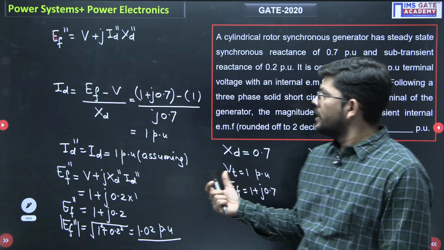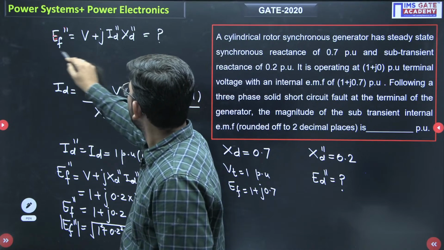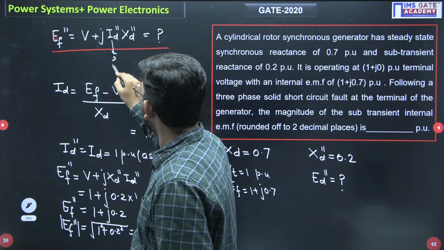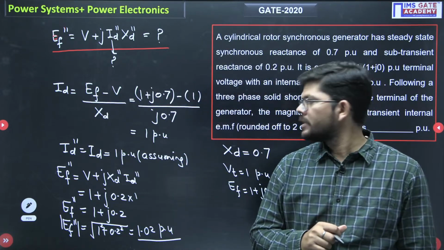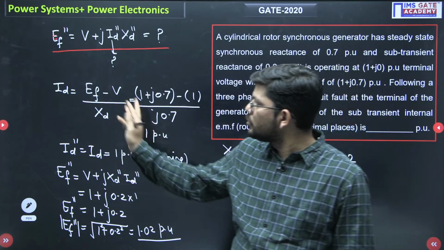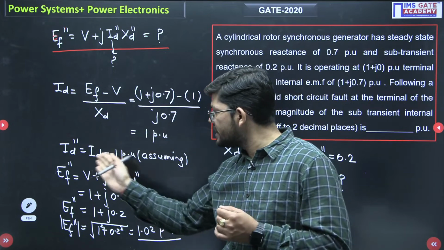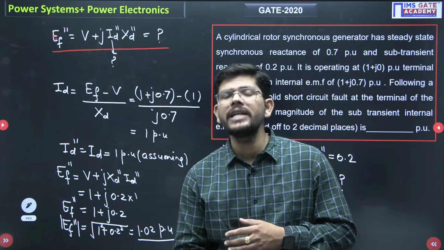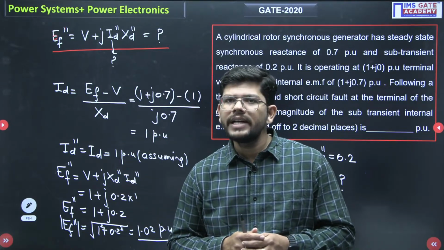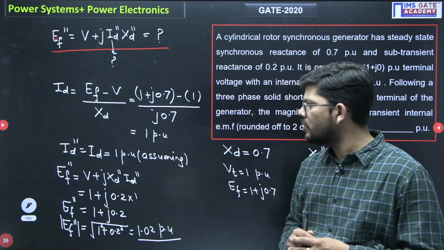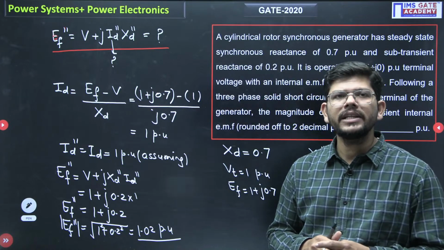So just see, we have to evaluate this, and there is not enough data given in this question to find it. So through the given data, I have found the value of I_d, and I have assumed that all these three currents, I_d double dash, I_d dash and I_d, are equal to each other, because there is no other way to calculate I_d double dash. So I can assume that these currents are equal. Okay. So this is how I will find E_f double dash in this question.